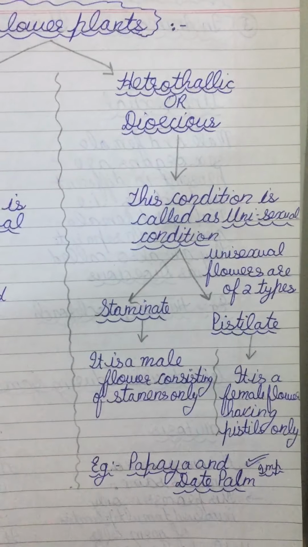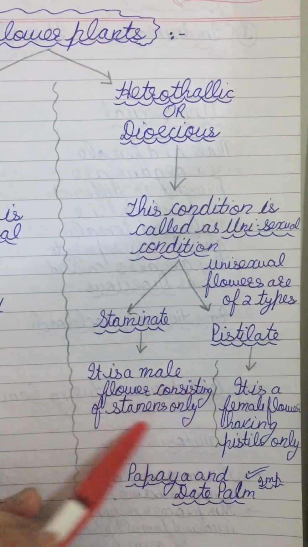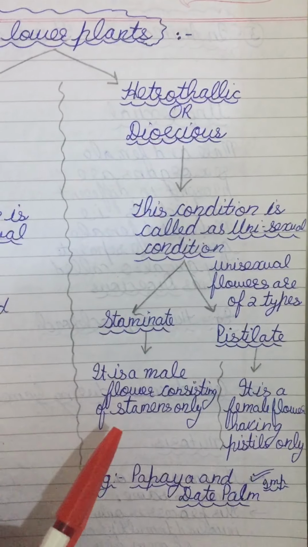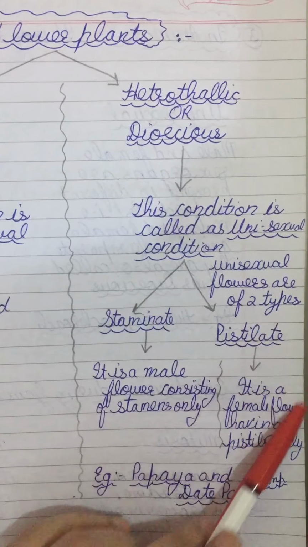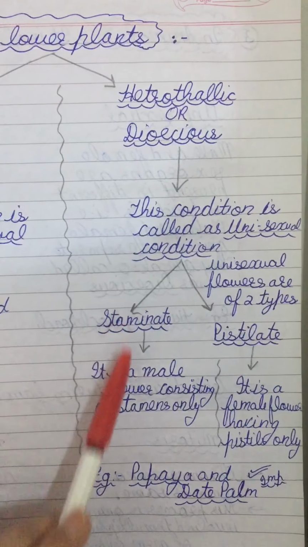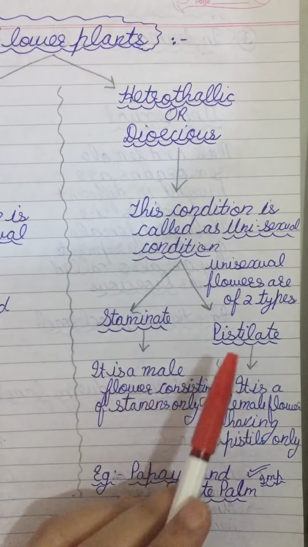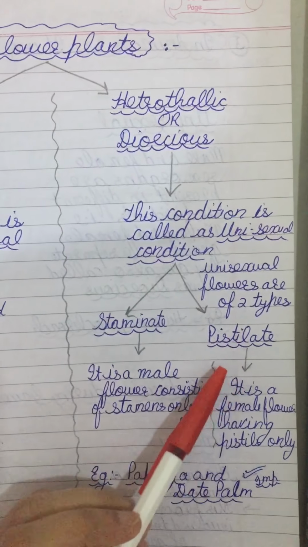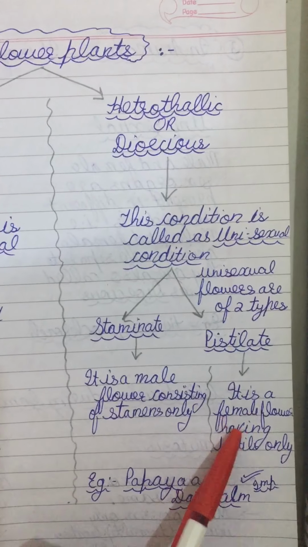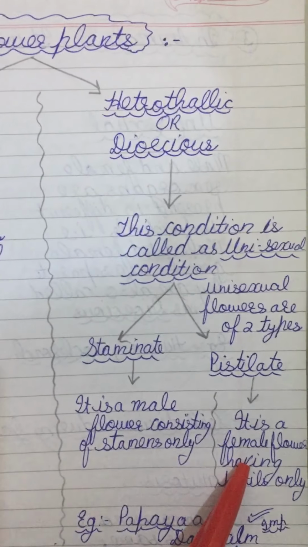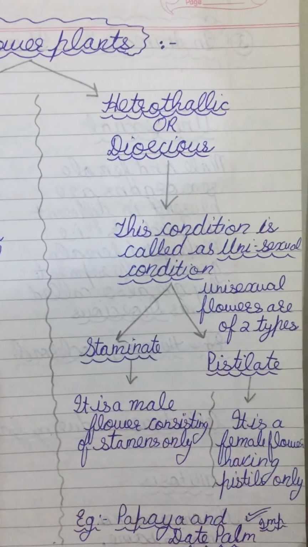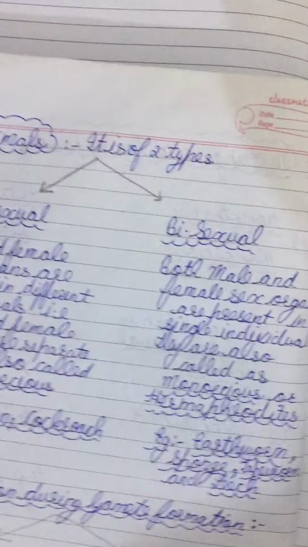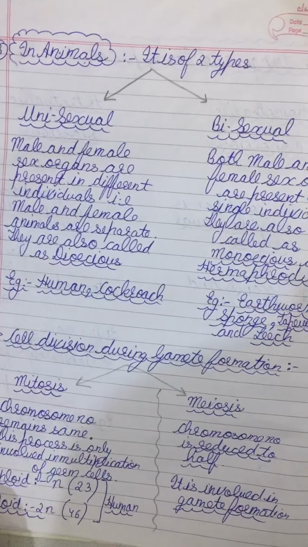In case of flowers, if it consists of only male reproductive organs, it is called a staminate flower. Because if it consists of only stamens, it is a male flower and is called a staminate flower. And if it consists of only female reproductive organs, then it is called a pistillate flower. Right? In case of animals, there are two different conditions, unisexual and bisexual.